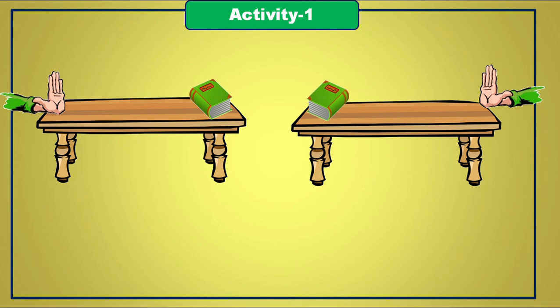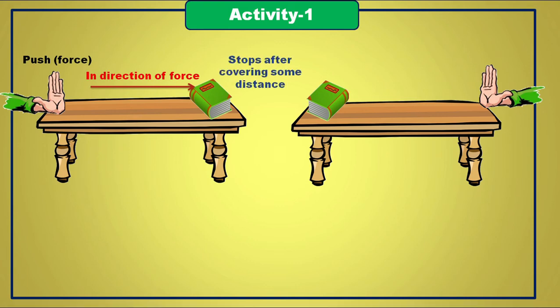You will observe that when the book is pushed gently, it moves in the direction of the applied force and it stops after some distance. In the second case, when the book is pushed gently from the opposite direction, the book again moves in the direction of the applied force and stops after covering some distance.